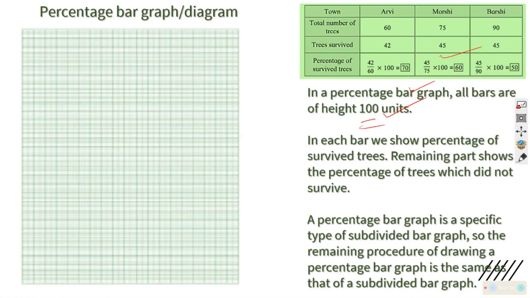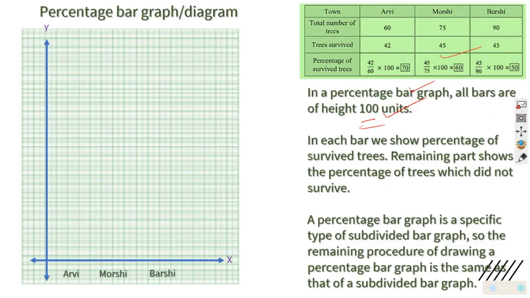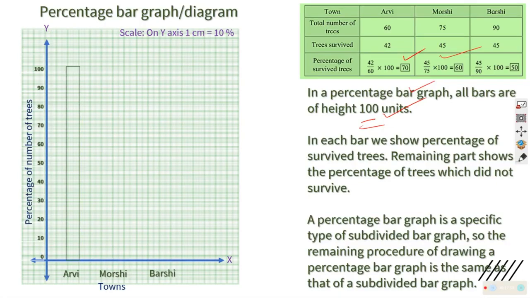That is the difference. For example, you will take the graph paper, you will put the x-axis, you will put the y-axis like before. Then you will write the name of the city or town, and then you will write the scale of the y-axis. 1 centimeter is equal to 10%, because we are expressing in percentage. So I put up to 100, accordingly 0, 10, 20, 40, like that, no problem. Then I have to be a little careful. I have to mark 70 in the case of RV. Look, so I have to mark 70 after writing the percentage of number of trees on the y-axis.